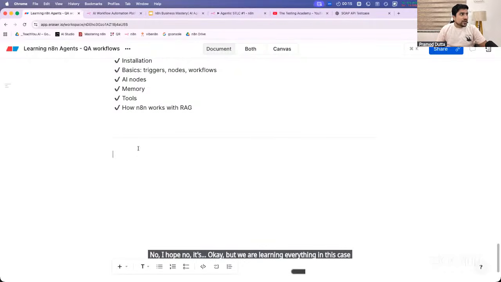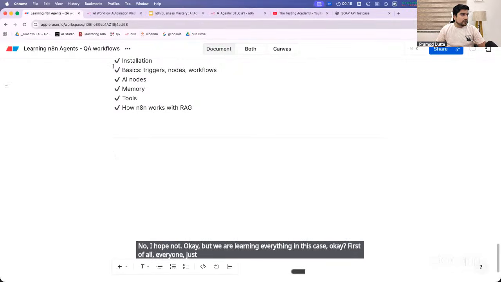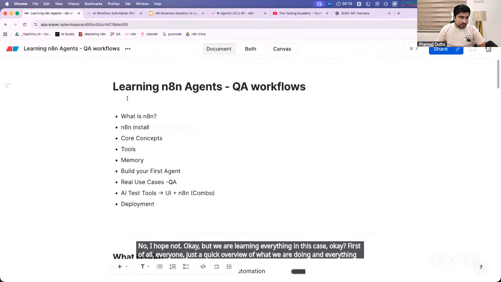Okay, first of all, everyone, just a quick overview of what we are doing. Just a quick revision, everyone. If you are new here, first time, shall we do a 10 minutes recap? How many of you want a recap? Give me R in the chat. Okay, and I will also enable the reactions so that you guys can give reactions also.